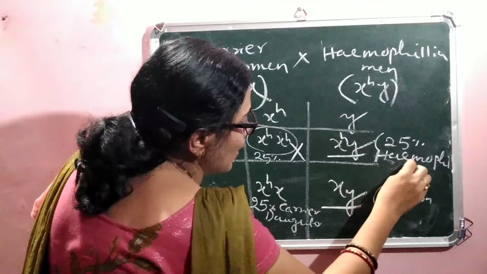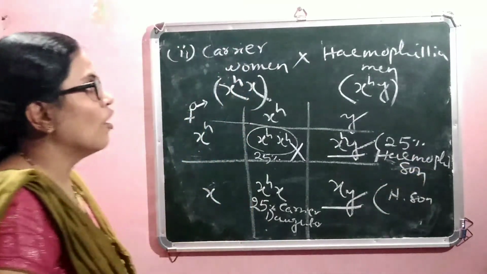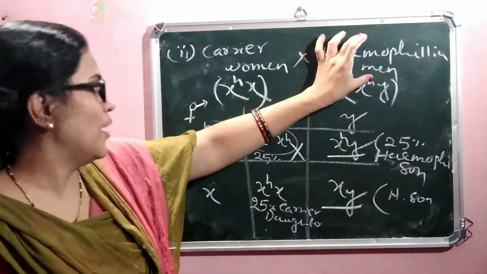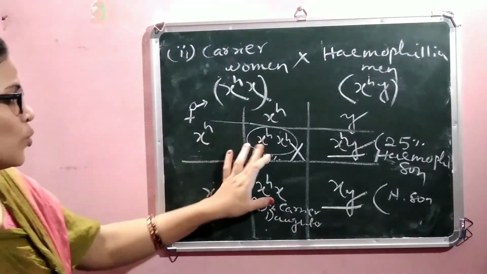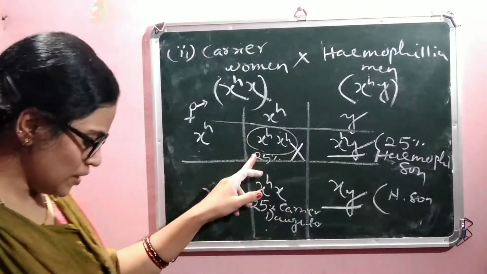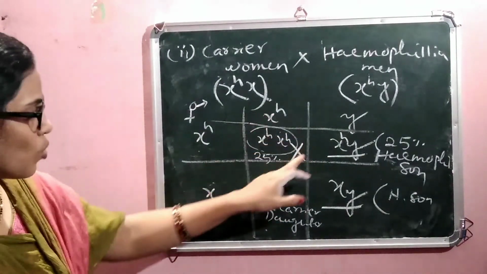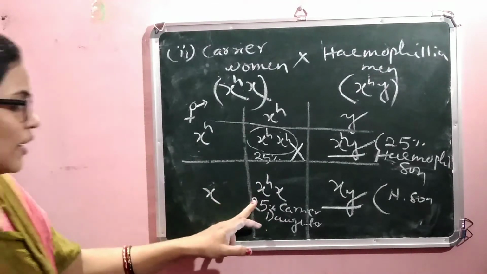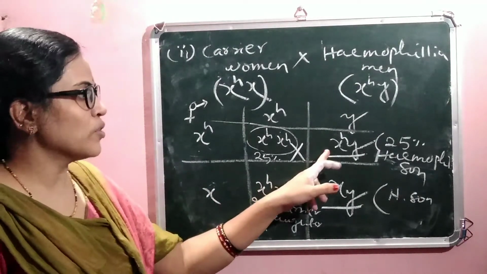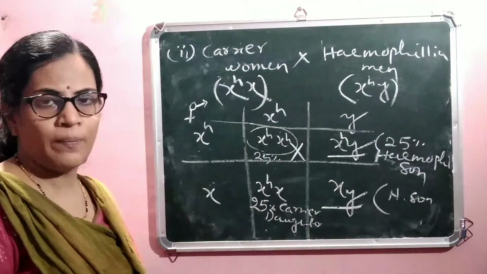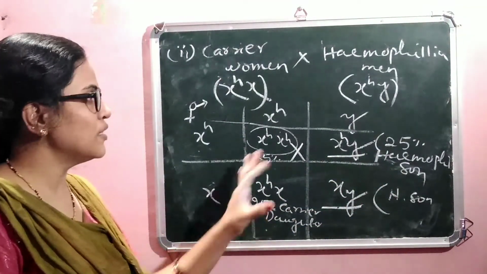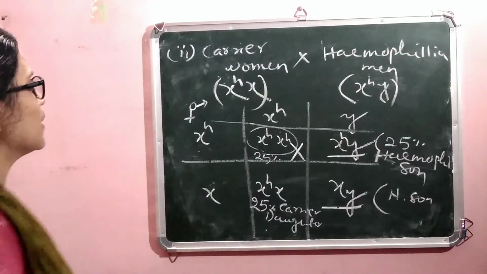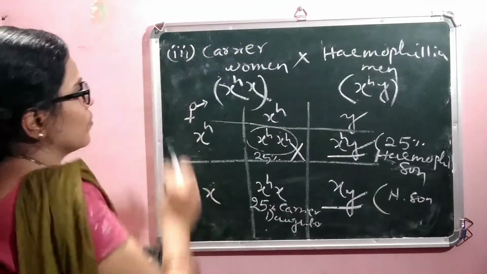When we cross a carrier woman with a hemophilia man, the result comes 25% each: 25% total hemophilia woman, 25% carrier daughter, 25% hemophilia son, and 25% normal son. Here is the result.